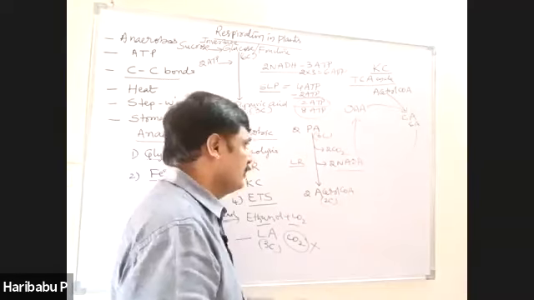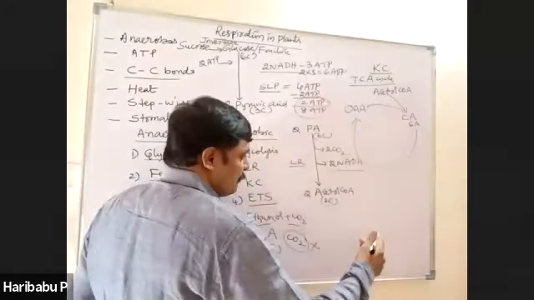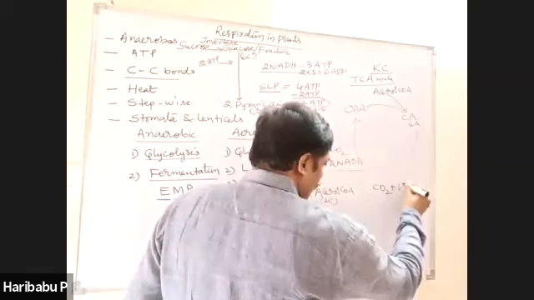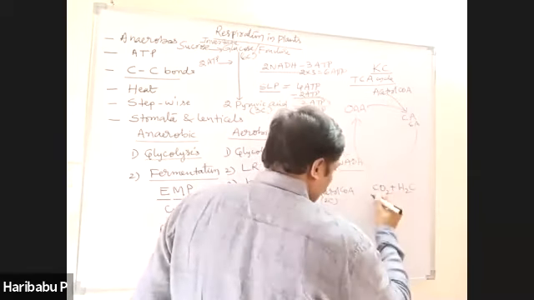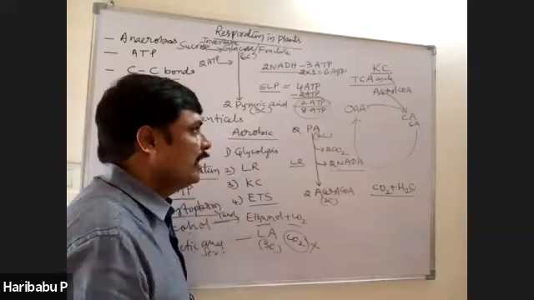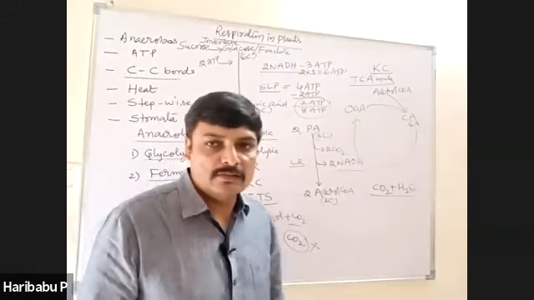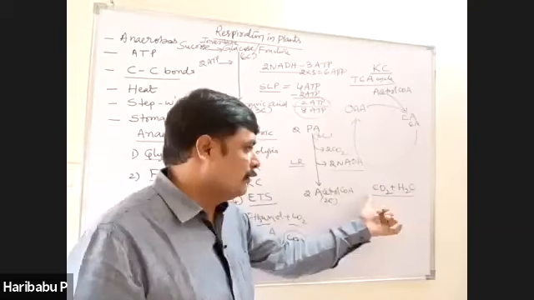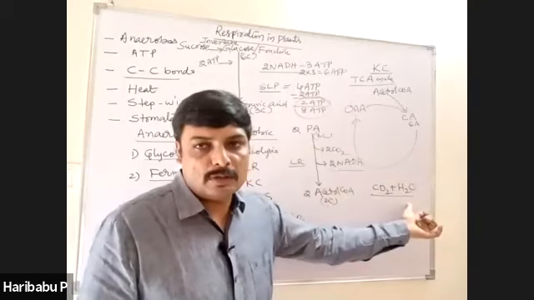Okay, right. Then at the end of Krebs cycle, carbon dioxide plus water are formed, right? End products of Krebs cycle. The glucose is completely broken down with the liberation of carbon dioxide and water.